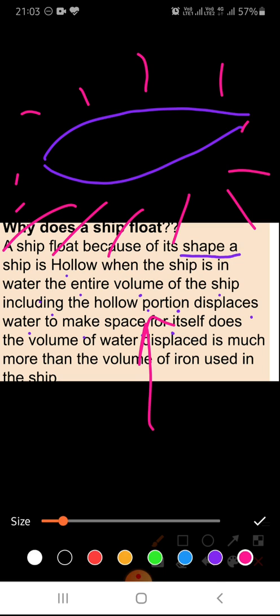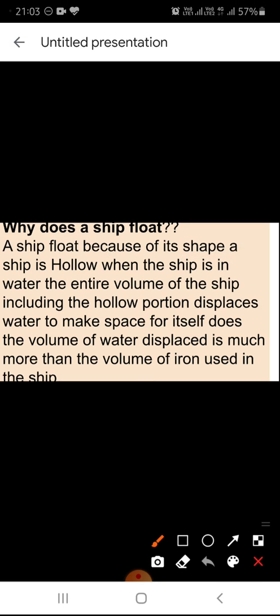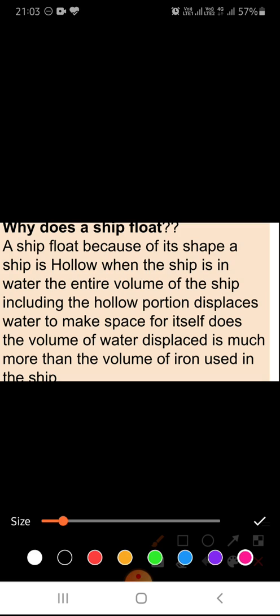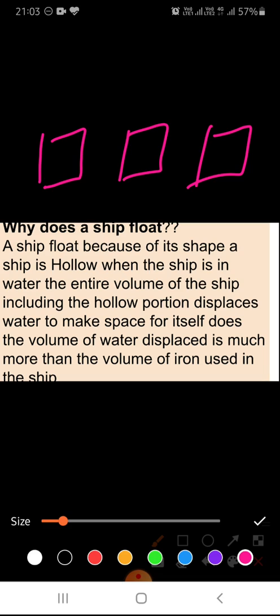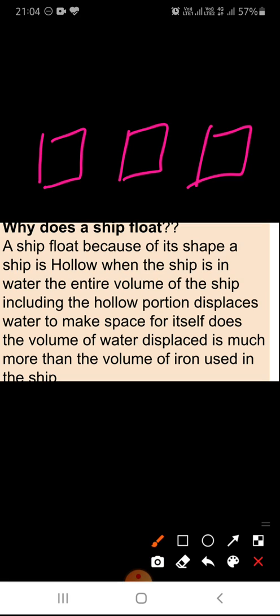Now if in place of these ships, you put wooden blocks, they will also float because they will also make some space for themselves. Okay, now let's see this one also.